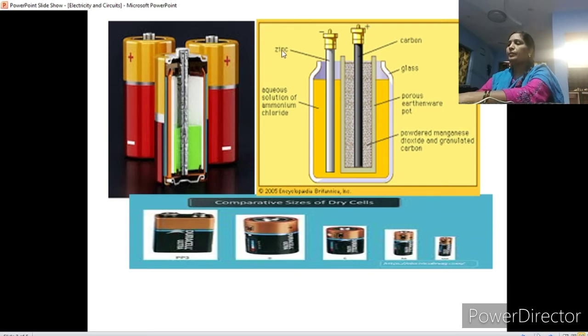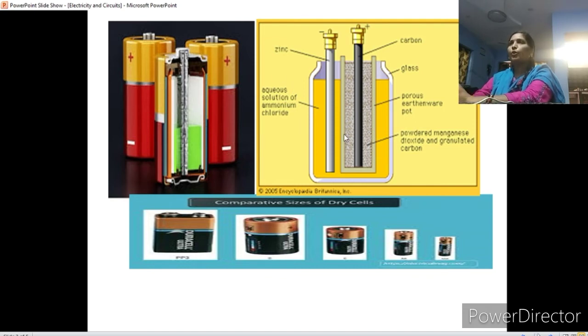Finally, the whole cell is covered and sealed by a zinc container, which acts like the negative terminal. Whenever the electrons move from the positive terminal to the negative terminal, they both act like electrodes and produce the electric current.